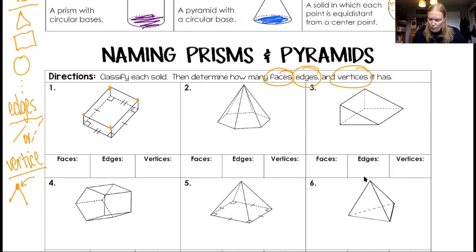All right, so let's look at number 1. Okay, we look at number 1 and I see that there's a top and a bottom that match, so I know it's a prism. Now I have to ask myself, what's the shape of the base? You can look at this in a bunch of different ways. You could say that this is the bottom, this long thin rectangle, and that's the top. And some people see it that way, and that's fine. You could say that this small rectangle and this other small rectangle are the top and the bottom.